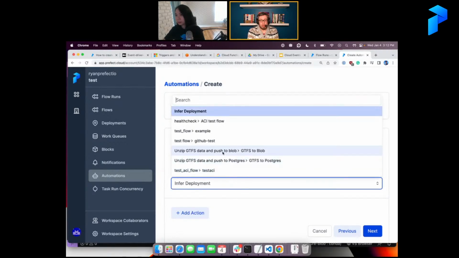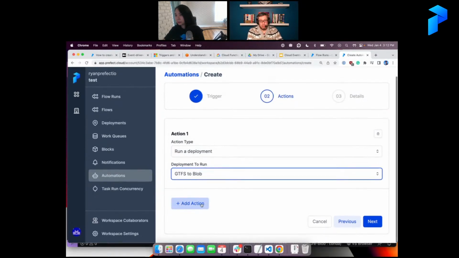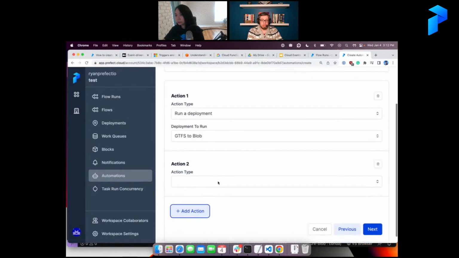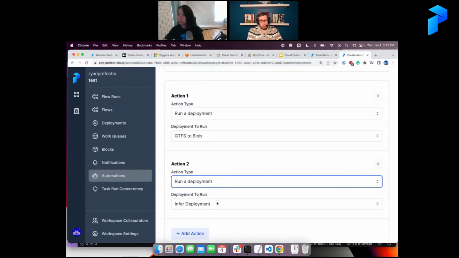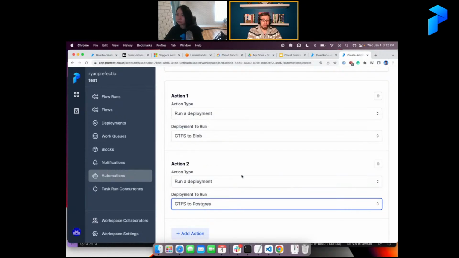I might want to unzip it, and inside the zip are a bunch of CSV files. I might want to upload those to a blob so I can do something else to it later on. And also I might want to take all that data and push it into a Postgres database so I can use it in, say, the UI app that I mentioned earlier.